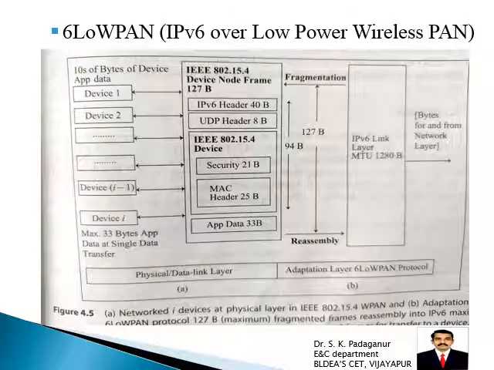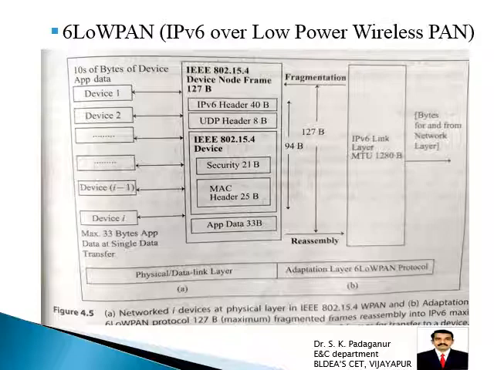One more important protocol called 6LoWPAN. So 6 is for IPv6, or low power wireless personal area network. This protocol is mainly designed for low power devices. As you know, in the IoT, we are going to connect very low power devices.